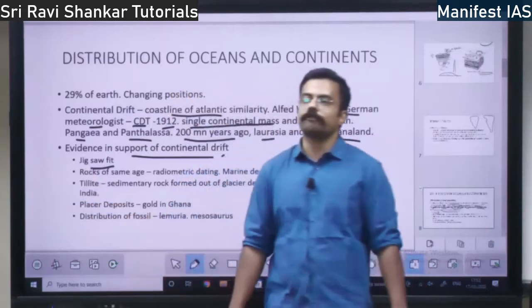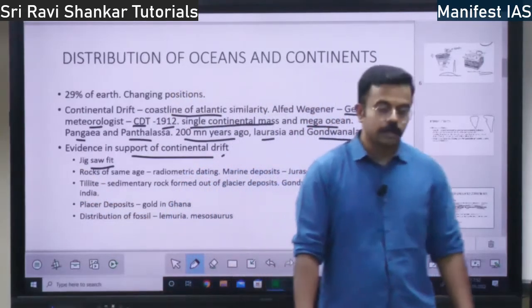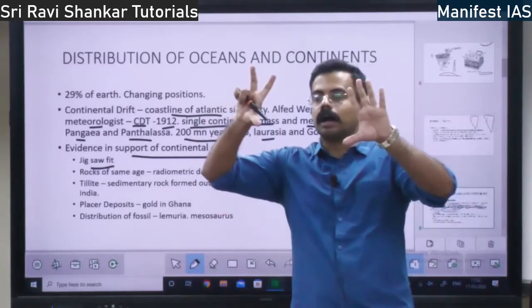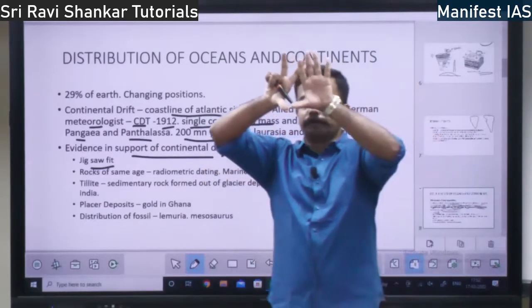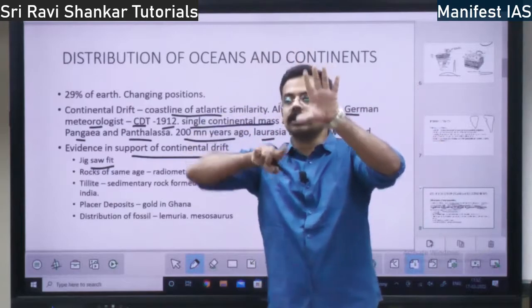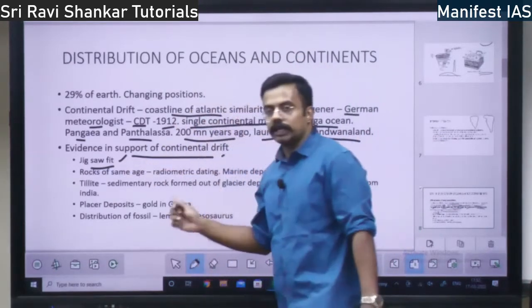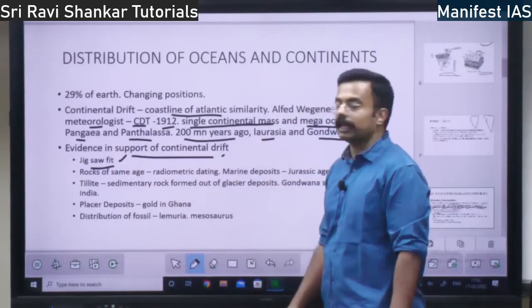One is the jigsaw fit. Jigsaw fit means, if you fit South America and Africa, they will fit perfectly along the coastline. So that is the jigsaw fit concept. According to that, there is evidence for continental drift.